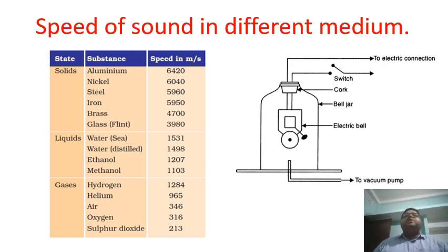So students, what I want you all to observe is that there is an order of magnitude more difference when we compare the speed of sound between gases and solids, right? When we compare the speed of sound between the solids and the gases, there is an order of magnitude more difference between them, right? So we see that sound travels faster in solids than in gases or liquids, right?